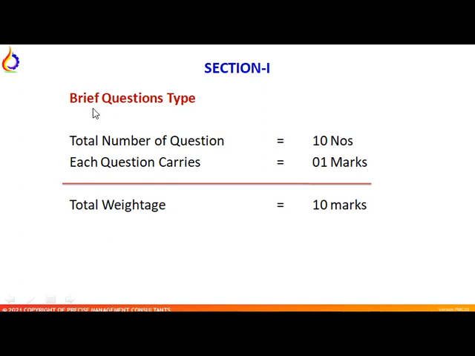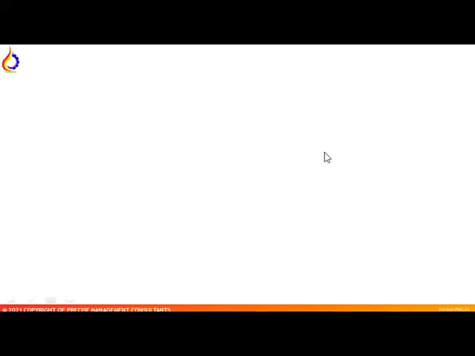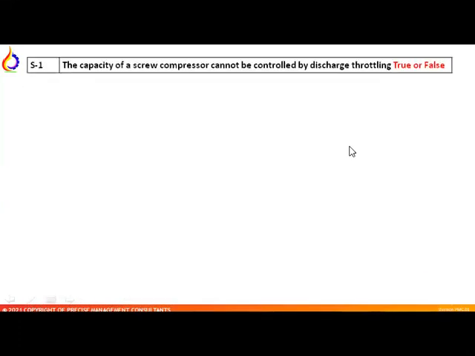Section 1 is of the brief type questions. Total number of questions in the section 1 is 10 and each of carrying 1 marks. So total weightage for the section 1 is 10 marks. Question number 1. Capacity of the screw compressor cannot be controlled by discharge throttling. True or false? Answer is true.